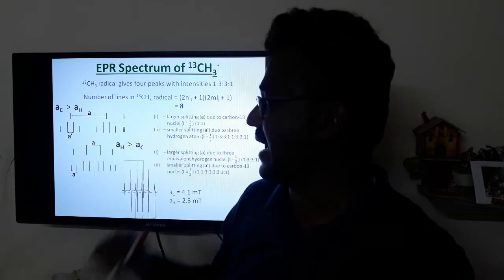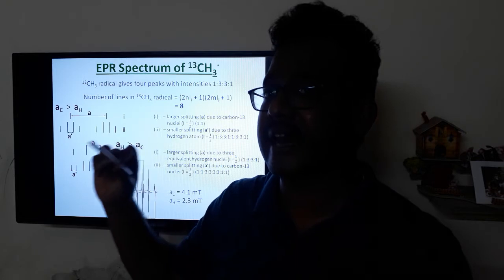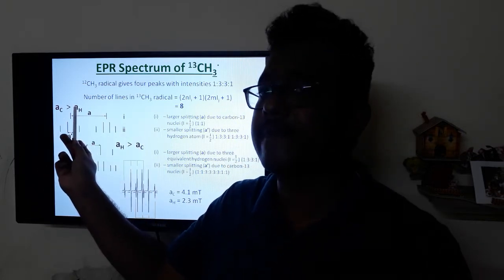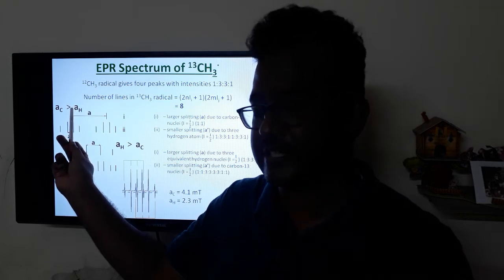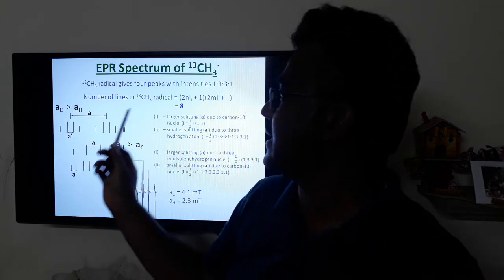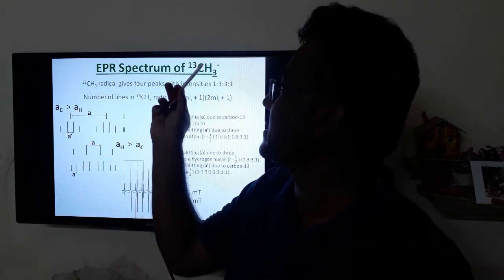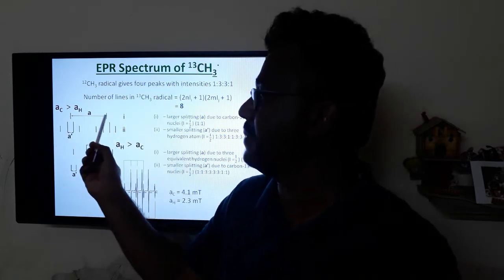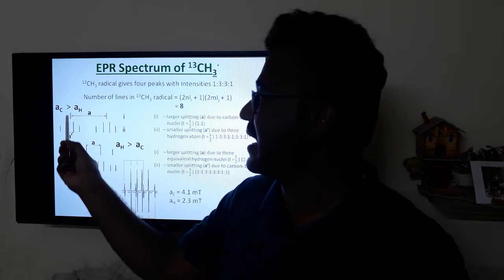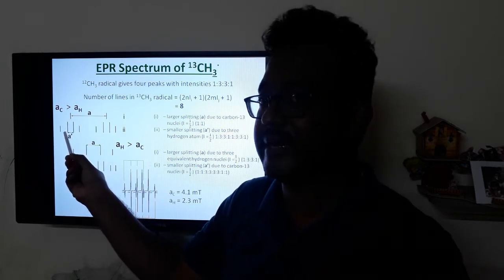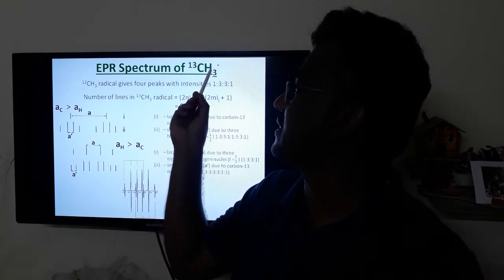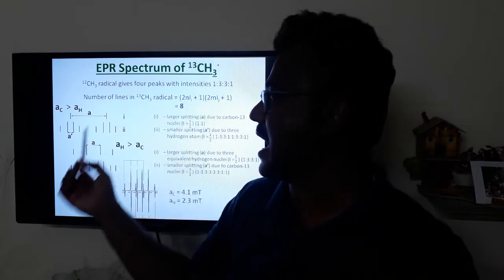Let us take the case where the hyperfine interaction of carbon is higher than that of the hydrogen atoms. Under this condition, the unpaired electron splitting first happens with the C13 isotope to give a doublet, and each line is split into a quartet by the coupling of the unpaired electron with 3 equivalent hydrogen atoms.